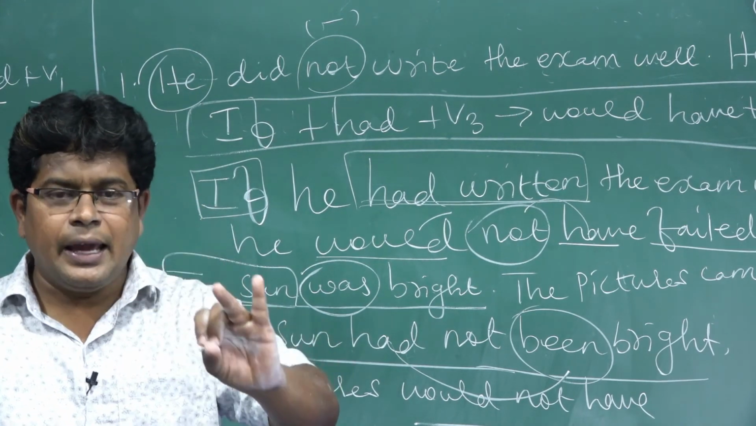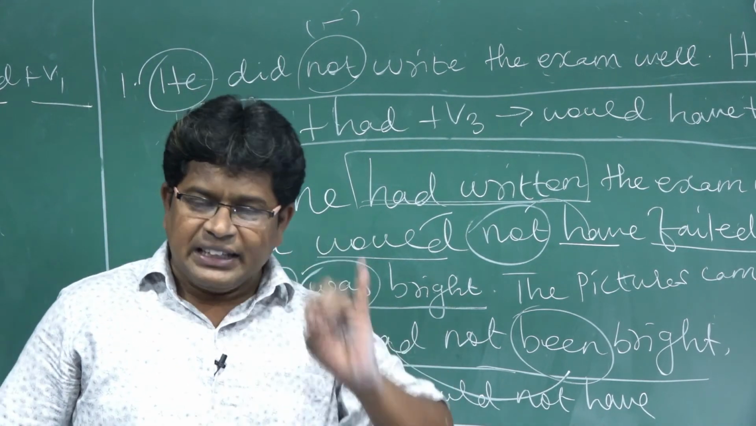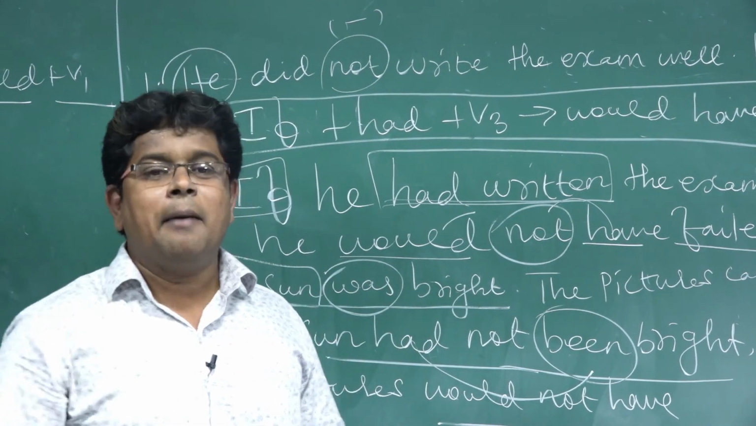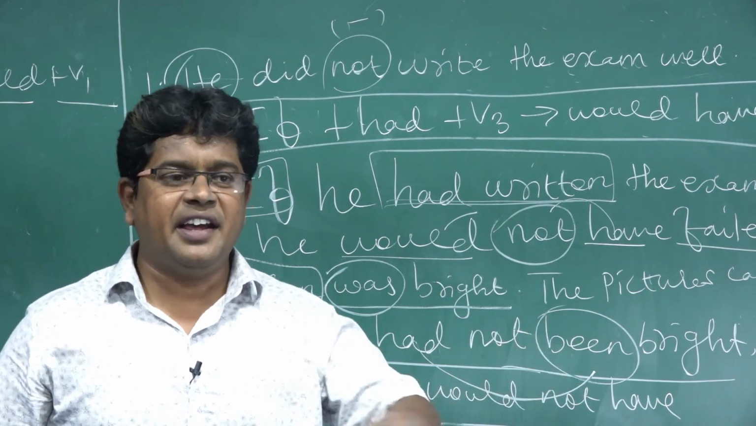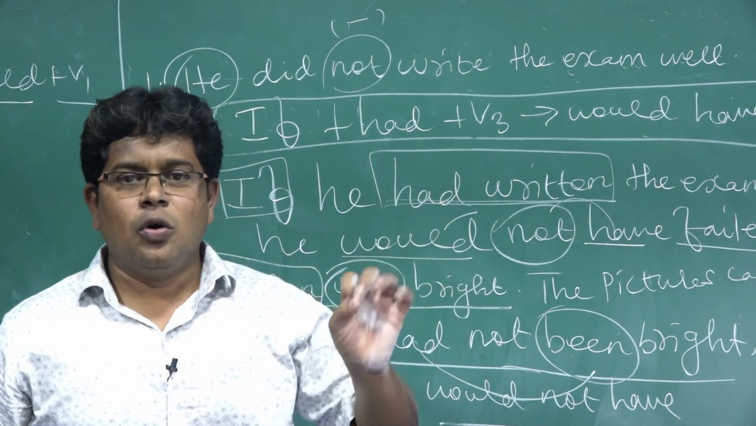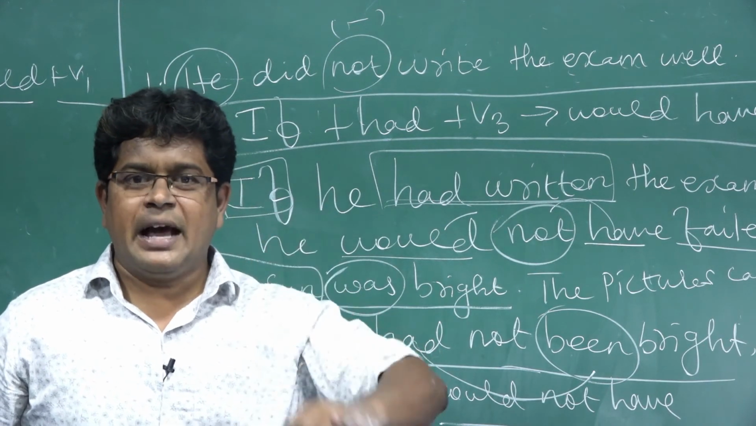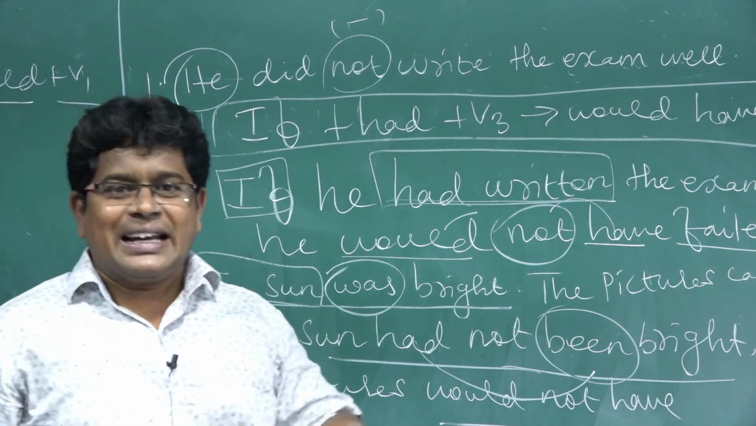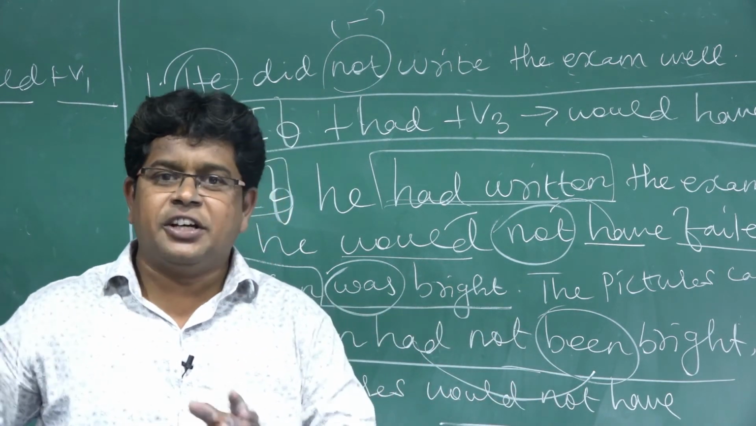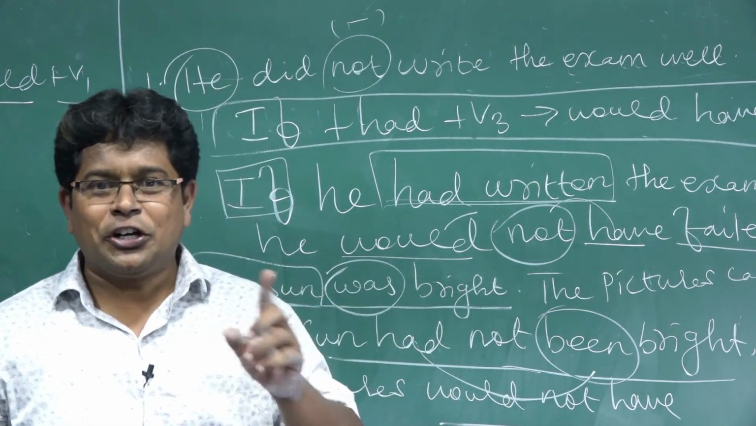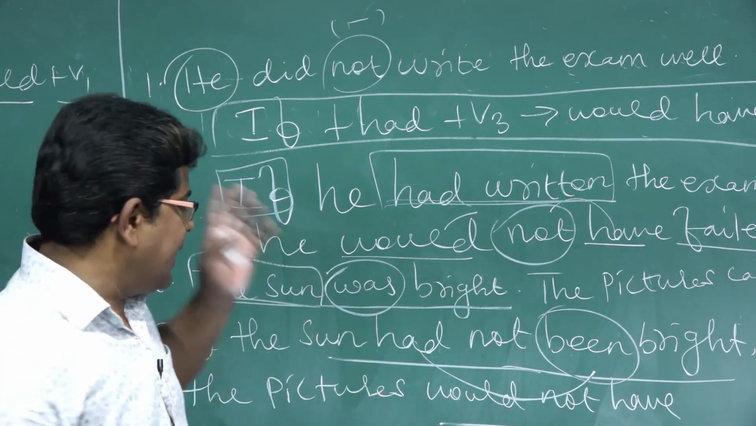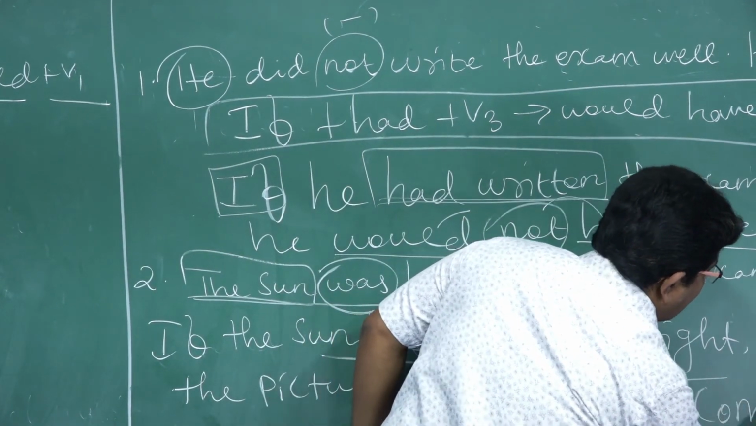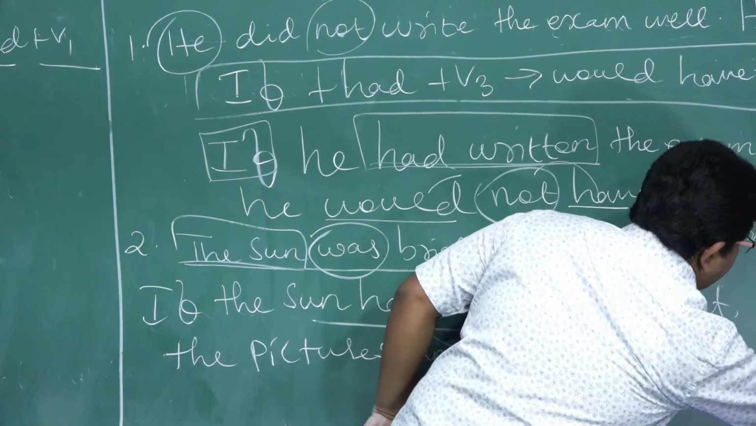Come, came, come. V1 is come. V2 is came. V3 is come again. Don't get confused. Some students write come, came, came. No. Come, came, come. Become, became, become. Teach, taught, taught. Think, thought, thought. Catch, caught, caught. Catch, catched, catched is wrong. Catch, caught, caught. Teach, taught, taught. Like that, the pictures would not have come out well.